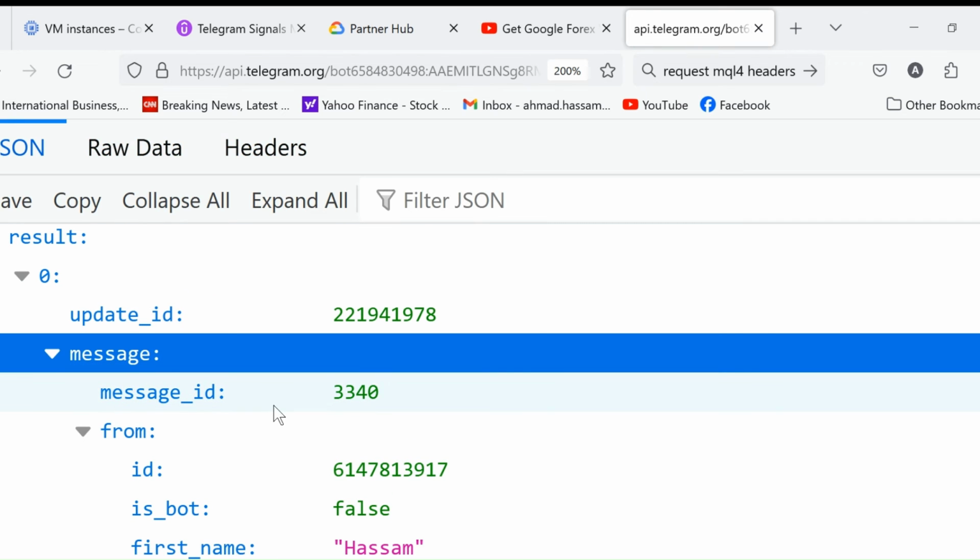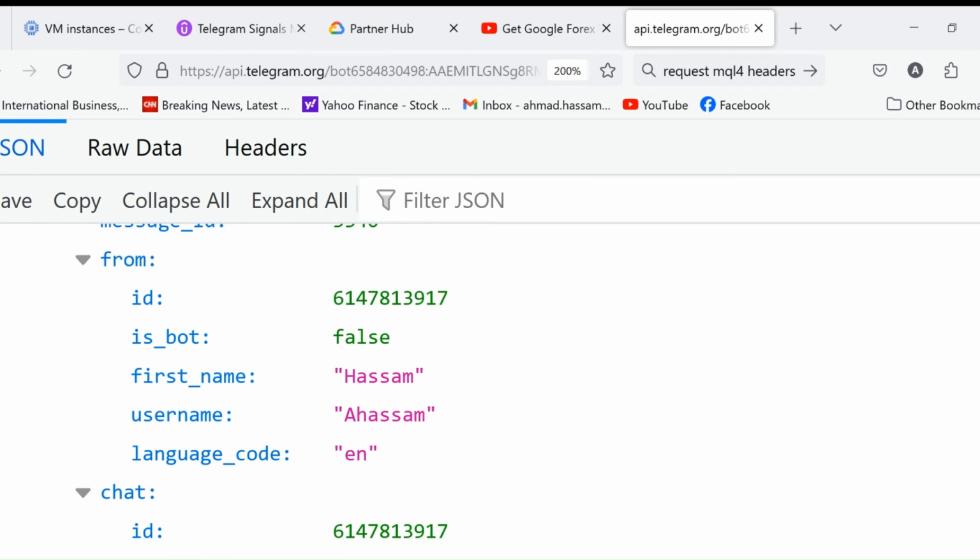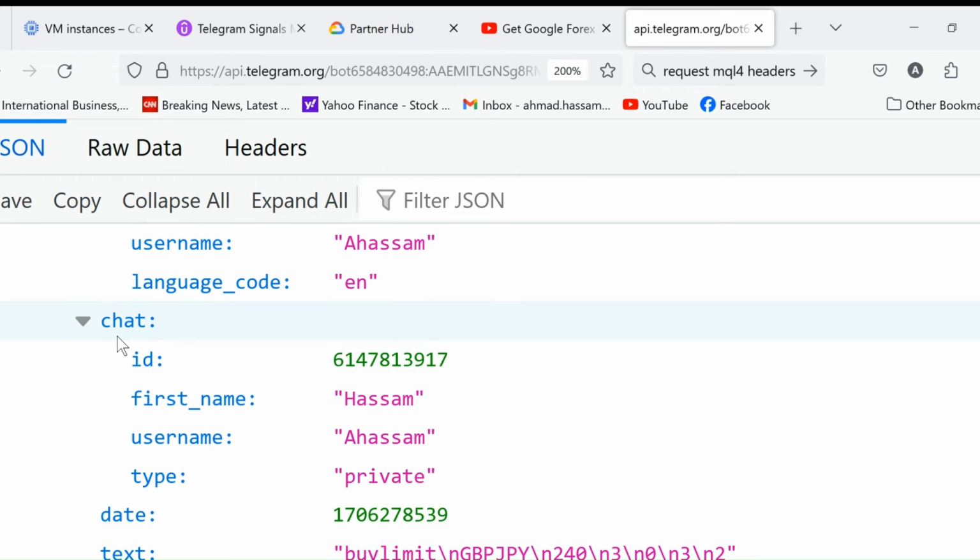This message ID we don't need. Then we need this chat ID, when the trade copier EA is going to message the Telegram bot.